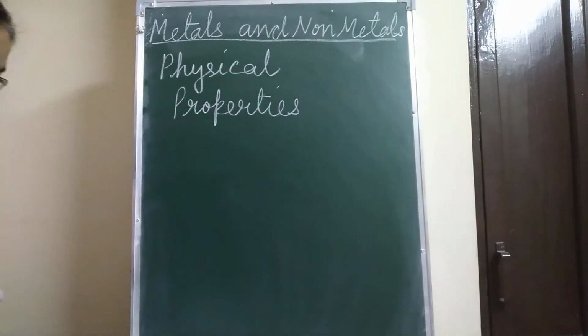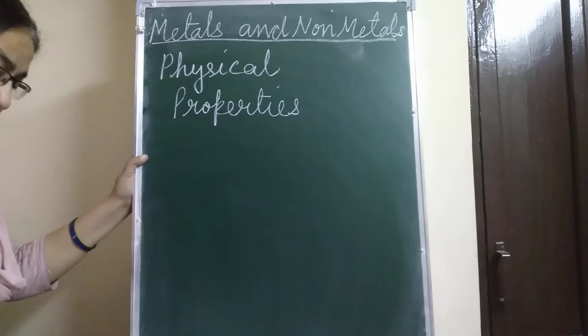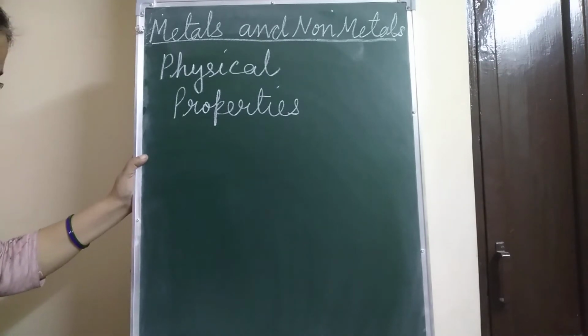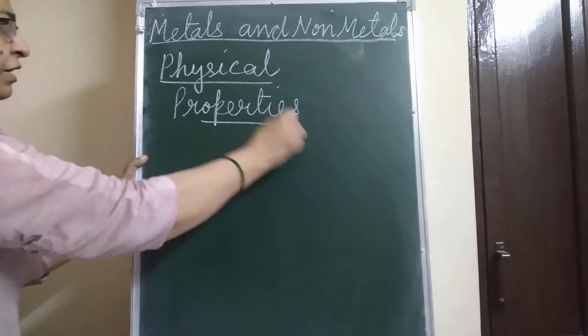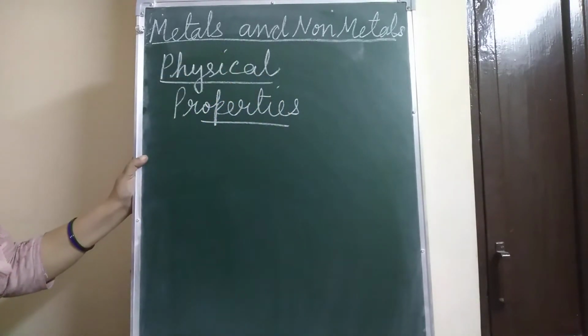Now, what do the physical properties include, children? That is lustre, color, hardness, ductility, malleability, thermal conductivity, electrical conductivity. This all comes under the physical properties.